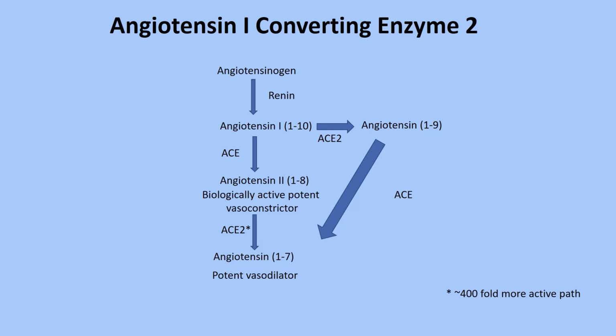Now, this vasoconstrictor is converted into a potent vasodilator, which is the 7 amino acid form of angiotensin, via the enzyme ACE2. ACE2 also acts on angiotensin 1 and converts it into a 9 amino acid form of angiotensin. This 9 amino acid form is acted upon by the enzyme ACE and is converted into the 7 amino acid form of angiotensin, which is a potent vasodilator. Of note here is that the enzyme ACE2 has approximately 400-fold more specificity for the conversion of angiotensin 2, which is an octapeptide, to the 7 amino acid form of angiotensin.